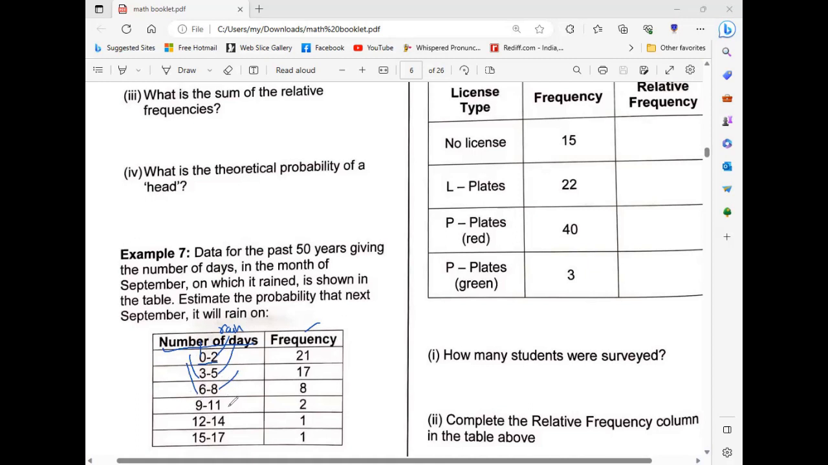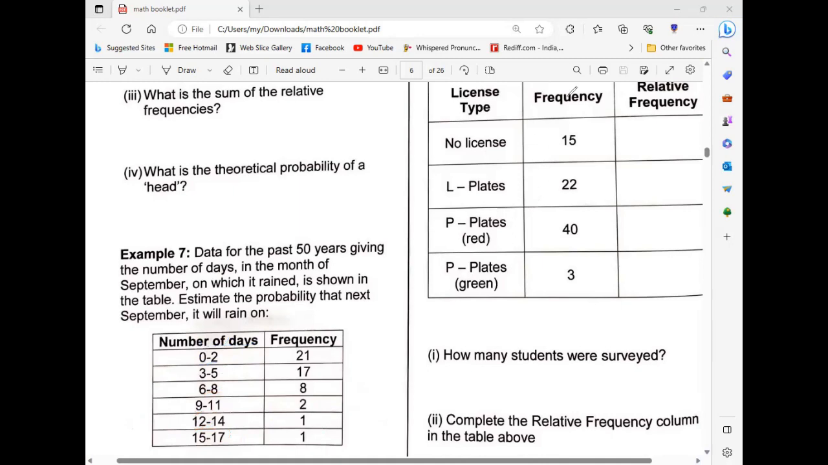More than 8 means which one should you include? You can take after 8: 9 to 11, 12 to 14, 15 to all are included. It is more than 8 rainy days, right? Yes. So these values are to be added together. 2 plus 1 plus 1, how much is their frequency? 4 out of 50. That is the answer for getting more than 8 rainy days.